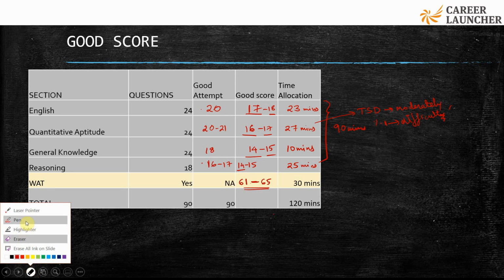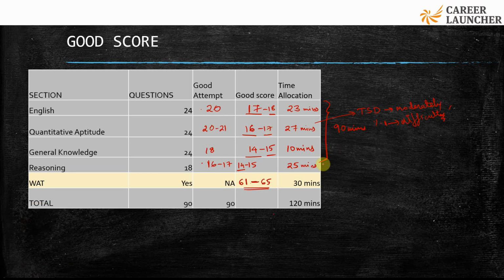Similarly, in logic, suppose you're not able to understand and you're confused between two options, like cause and effect. You feel that this is the cause and this is the effect, or one logic says cause and effect, the other one says no.